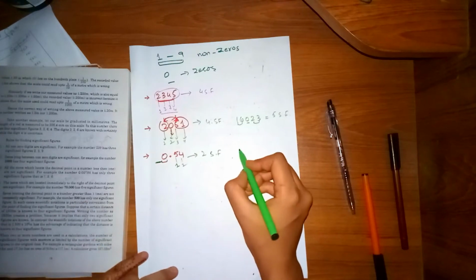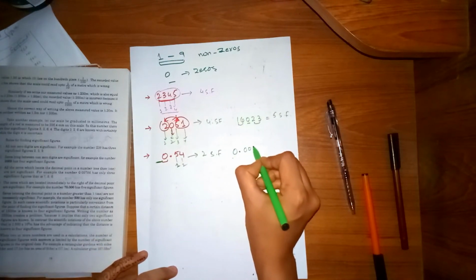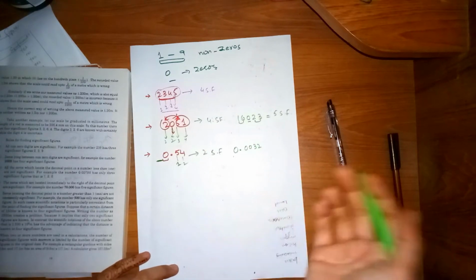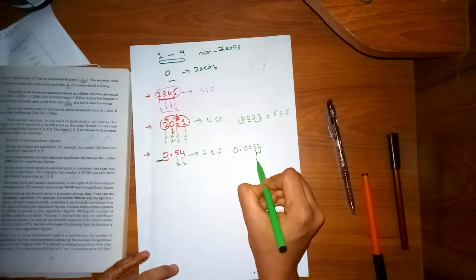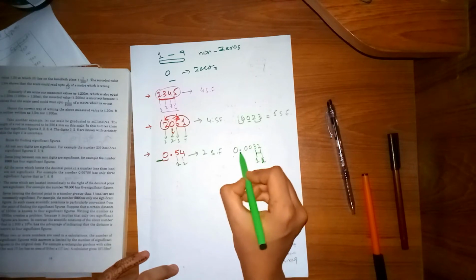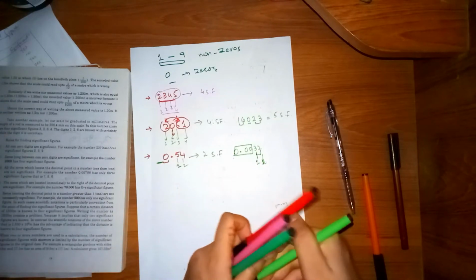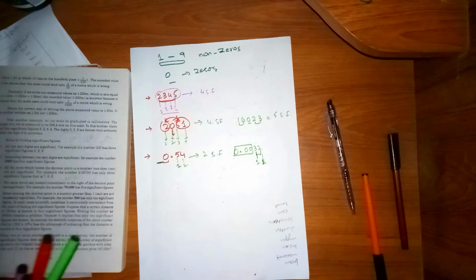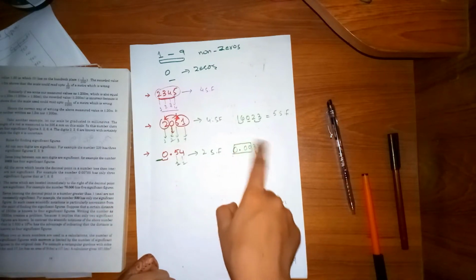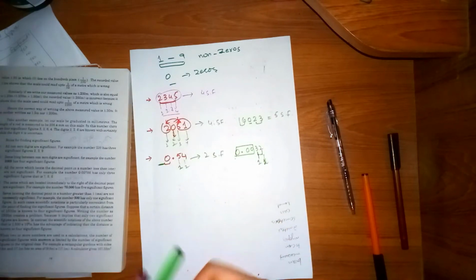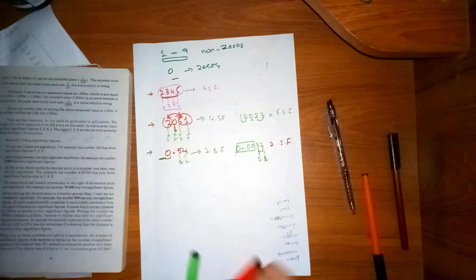Let me give you one other example. If I say 0.0032, how many significant figures are there? There are only 2 significant figures, 1 and 2, because these are leading zeros, and they are not significant and not important. So in this whole number, how many significant figures are there? There are only 2 significant figures.